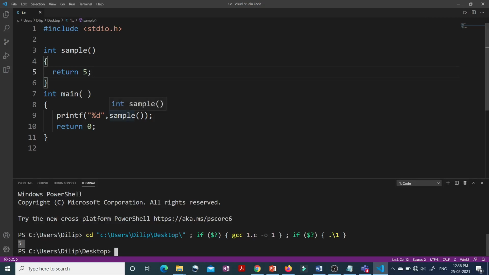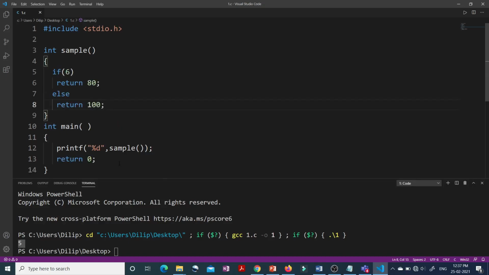And it is obvious: the sample function is called from main, and inside it we have written 5. So 5 will be returned from the sample function and it will be replaced here, and using %d, we are printing 5. We know that if a function has return type int, we can return any integer value. Now I will show you that we can use more than one return statement inside a C program.